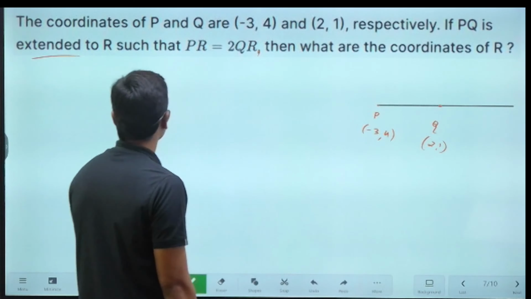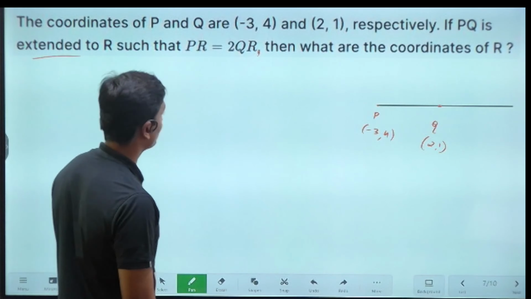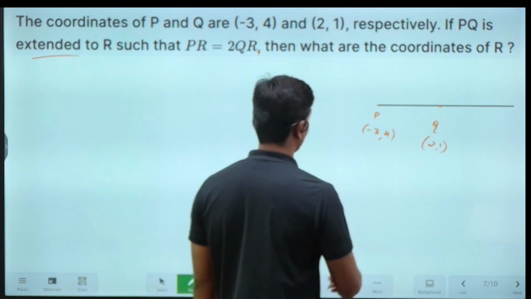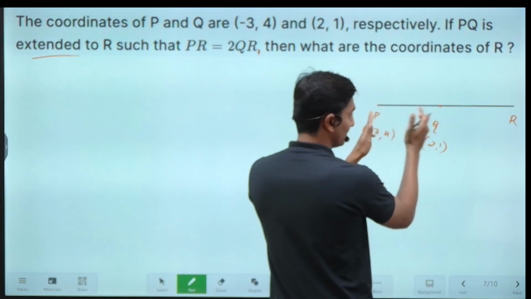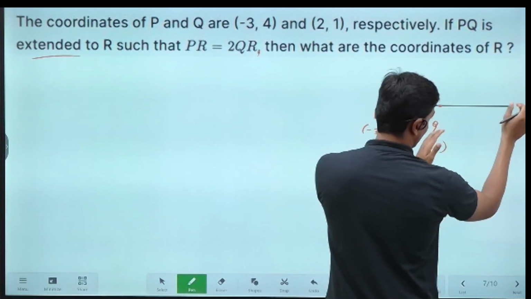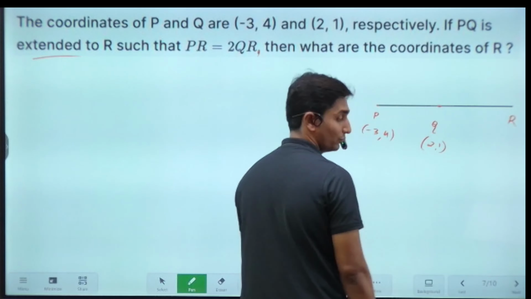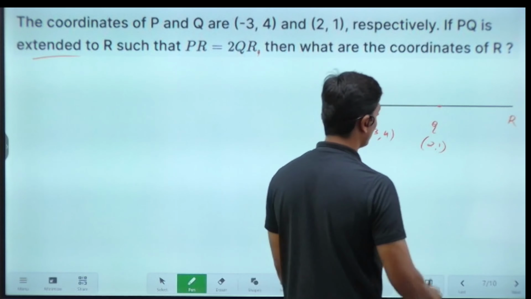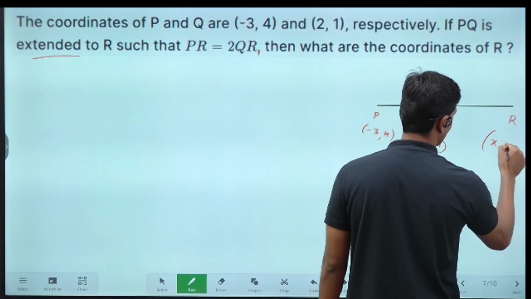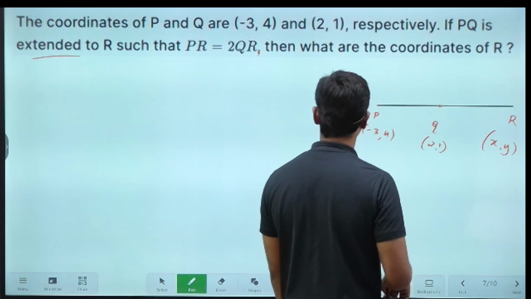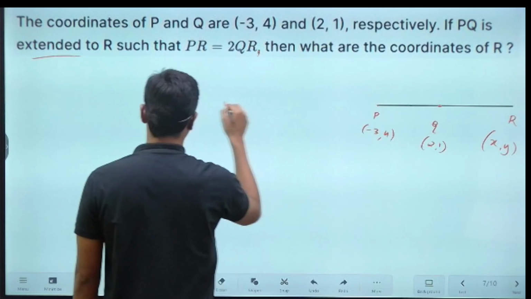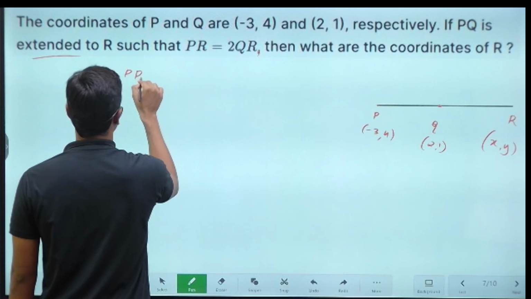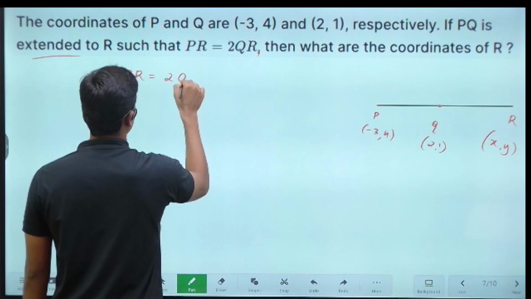Now given that PQ is extended to R, this will be R. PQ is the line, and PQ is being extended up till R. What is R? We don't know the value of the R coordinate, so we are going to take that as x comma y. You can take a comma b if you want. Now given the condition PR is equal to 2 times QR.